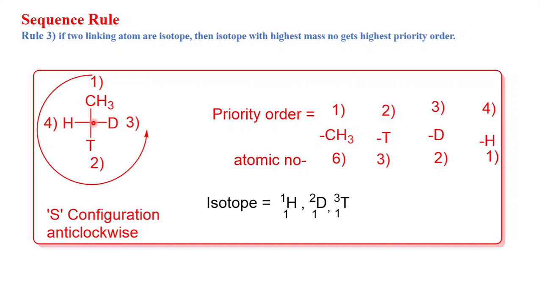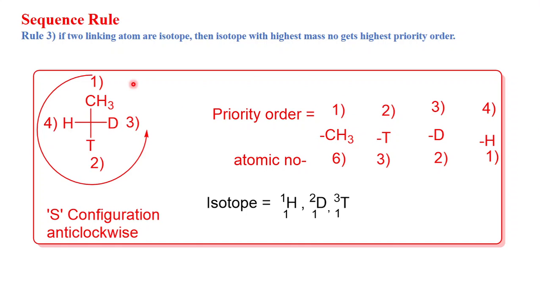This chiral carbon is attached to a methyl group, hydrogen, tritium and deuterium. Among these 4, carbon has atomic number 6, the highest atomic number, so the methyl group will get first priority order. So we have labeled first.